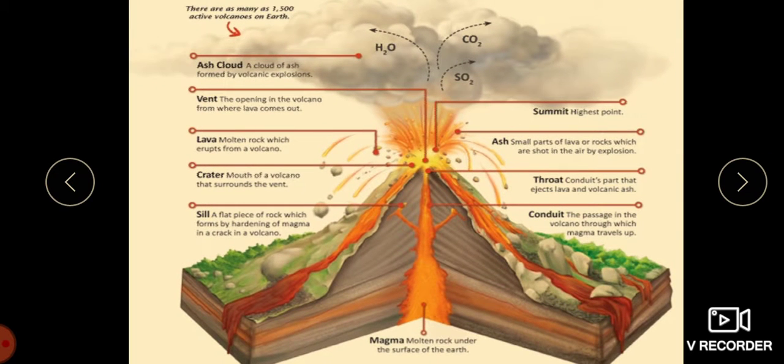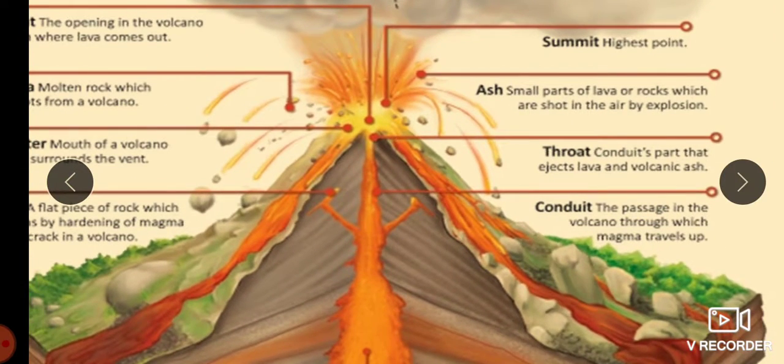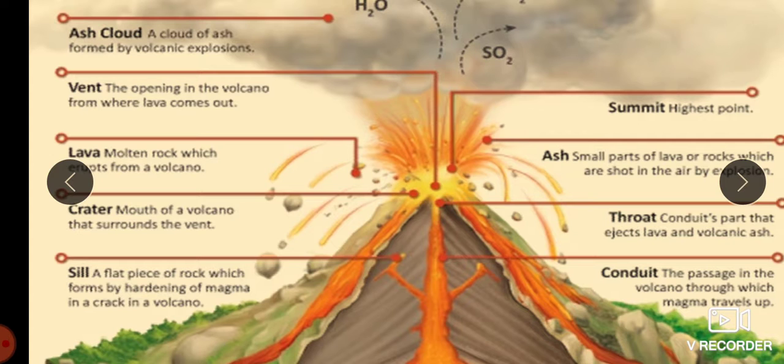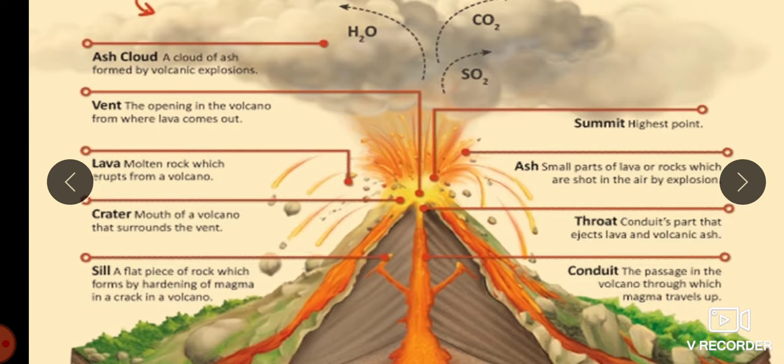What do we mean by magma? It is molten rock under the surface of the earth. I told you the conduit. It is the passage in the volcano through which the magma travels. Throat, the conduit's part that ejects the lava and volcanic ashes. What do we mean by ash? Small parts of lava or rocks which are shot in the air in an explosion.